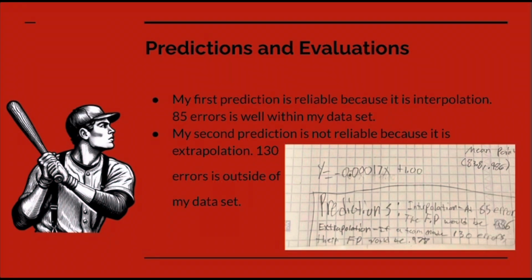For some of my predictions and evaluations, my first prediction was that if a team made 85 errors in a season, their fielding percentage would be predicted 0.986. And this is reliable because it's an interpolation, as 85 errors is well within my data set. My second prediction, however, is extrapolation, as I predicted that if a team made 130 errors over the course of a season, their fielding percentage would be 0.978. And this is not as reliable because it's extrapolated, as 130 is well outside of my data set.